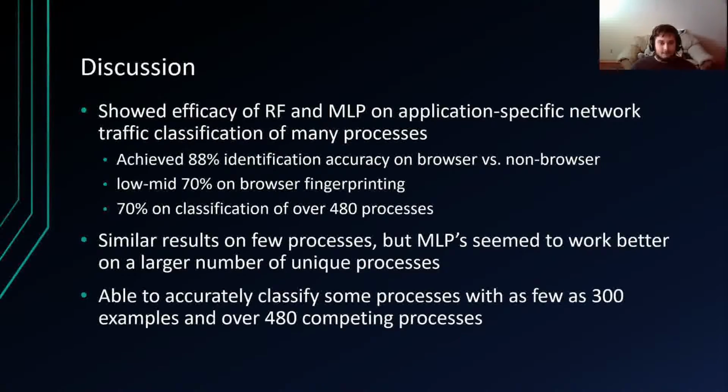We've shown the efficacy of a couple of very common machine learning algorithms on application-specific network traffic classification for many processes. They achieved 88% identification accuracy on browser versus non-browser, low to mid 70% on browser fingerprinting, and about 70% on classification of over 480 processes. The MLPs and random forests had very similar results on few processes, but the MLPs seemed to work better for a large number of unique processes. And they're able to classify some with as few as 300 examples and over 480 competing processes.